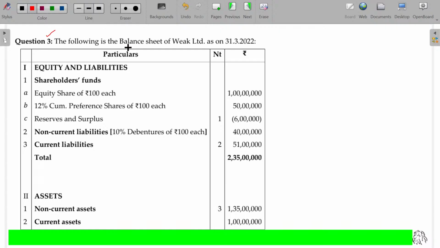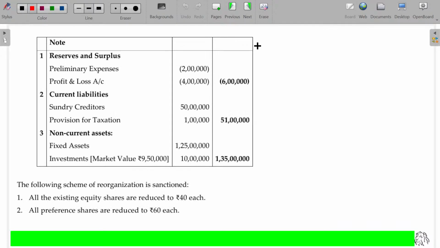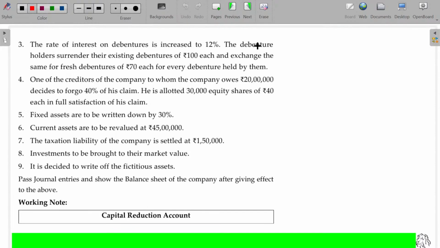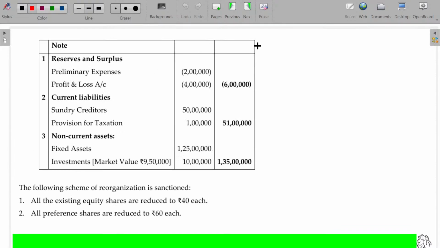Question number 3. The following is the balance sheet of Week Limited as on 31st March 2022. We have been given reserves and surplus. In reserves and surplus, we have these losses. The following scheme of reorganization is sanctioned.